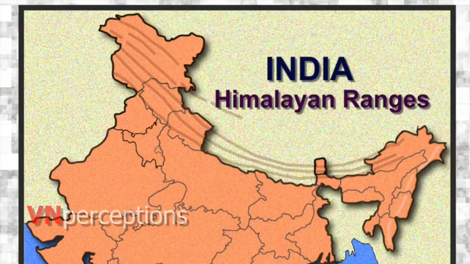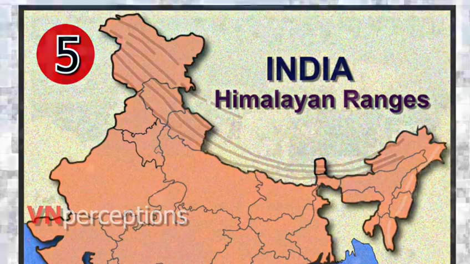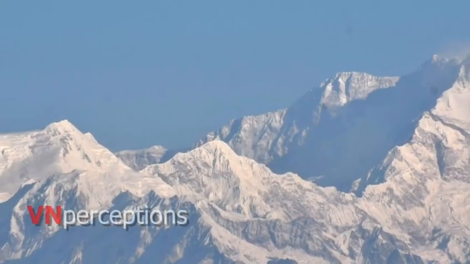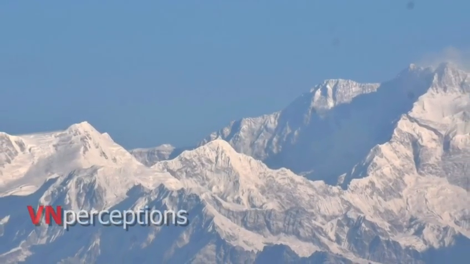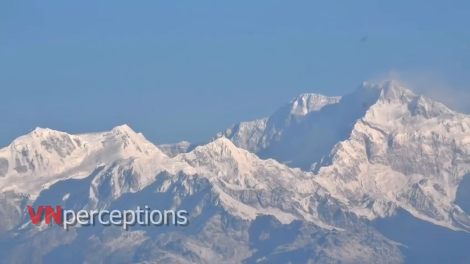The Himalayan ranges can be grouped into five parallel longitudinal mountain belts of varying width, each having distinct physiographic features and its own geological history.